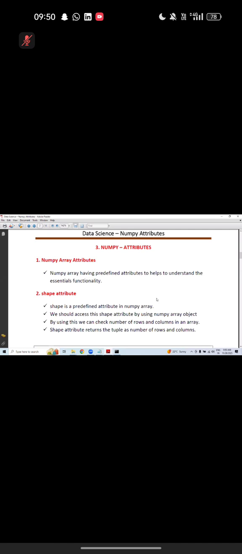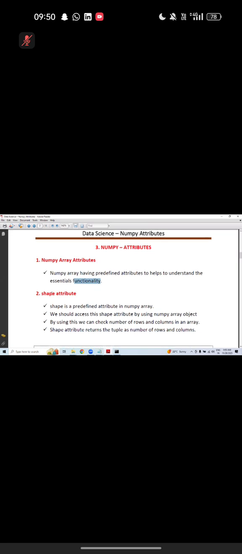Back to the session. Now I need to continue the discussion about attributes. Can I continue? Yeah, I can continue. Very simple. NumPy array has predefined attributes.